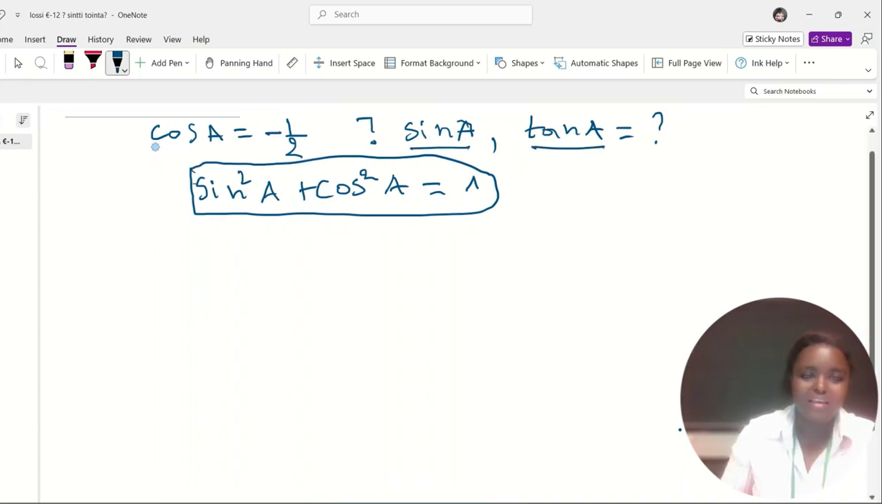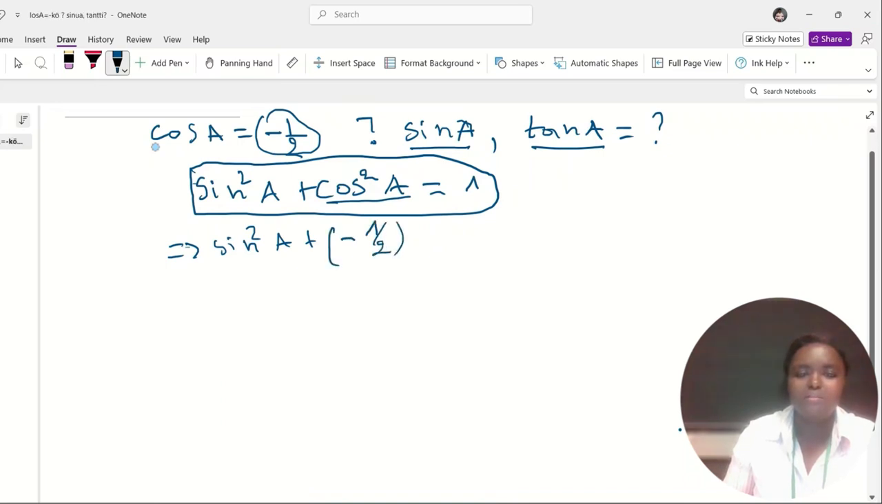Okay, so let's go ahead. In this identity, we substitute cosine of A by its value. Then we get sine squared of A plus cosine squared of A, with cosine of A equal to minus 1 over 2 as given, so plus minus 1 over 2 squared. This should be equal to 1.